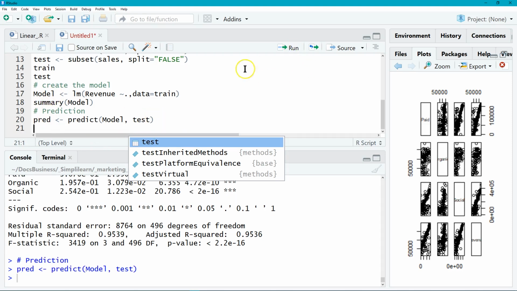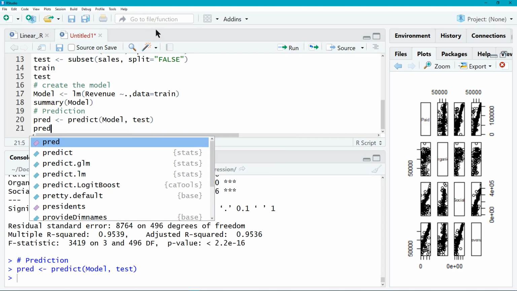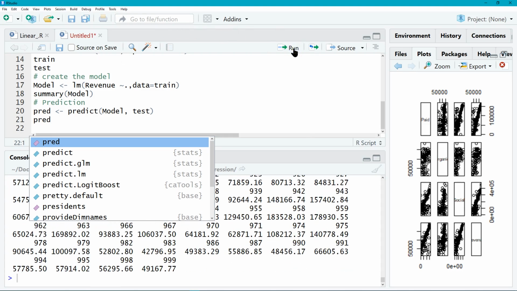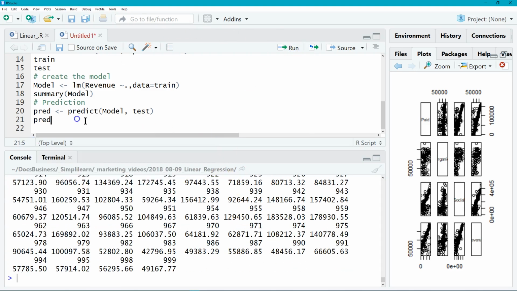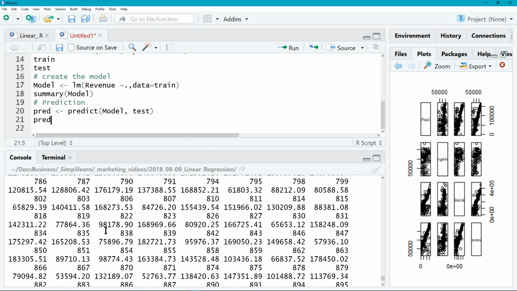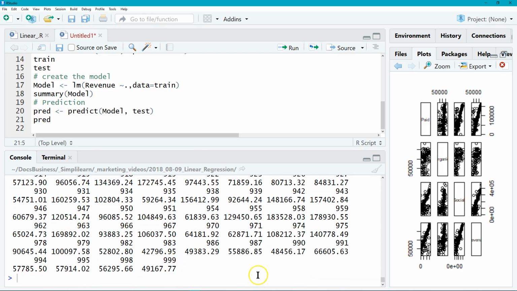We'll run this, and then if we type in predict, it'll print out what's in that variable, and you'll see down here the predicted values it expects to come out. It's going to say our revenue is, and it gives both the line number and the actual revenue value. So that's quick and easy. Boy, we got a prediction really fast. And this is also how you would do it if you had new data coming in after this. You could predict the revenue based on these other factors.